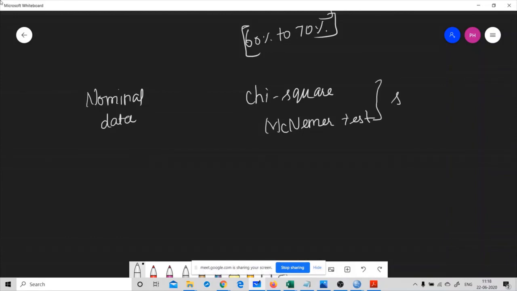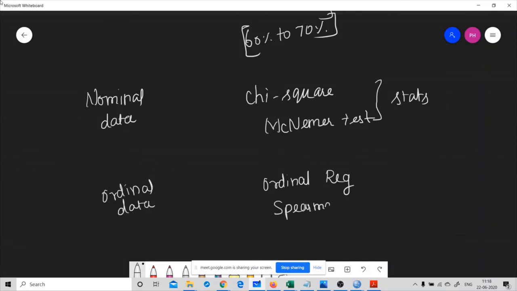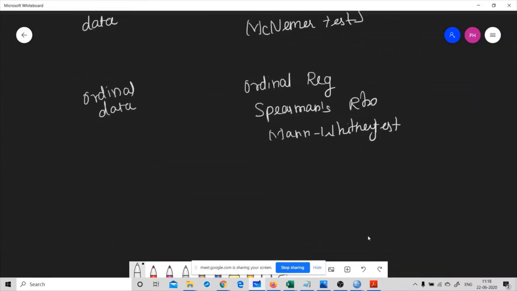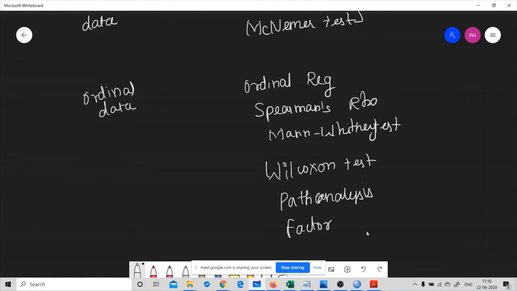So these are the types of statistical tests. If your data is ordinal, then you can use ordinal regression, then Spearman's rho method, then Mann-Whitney test, Wilcoxon test, then path analysis, factor analysis.